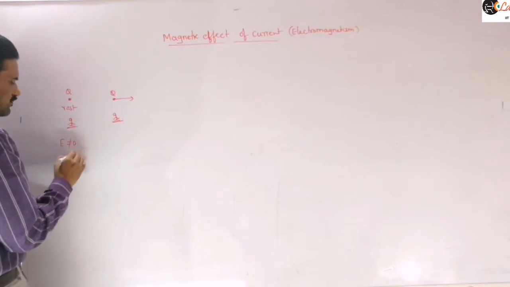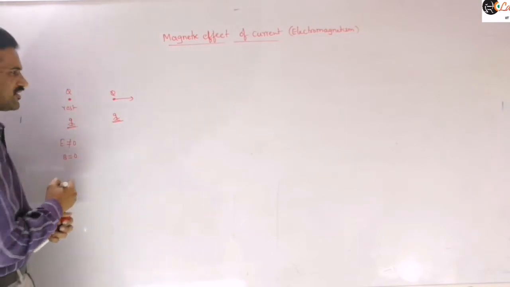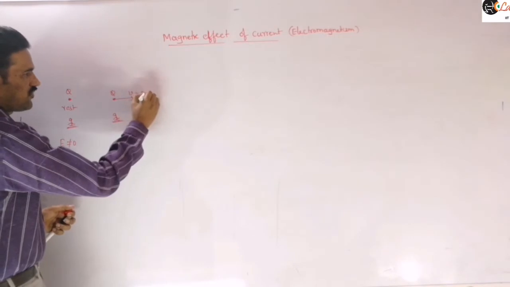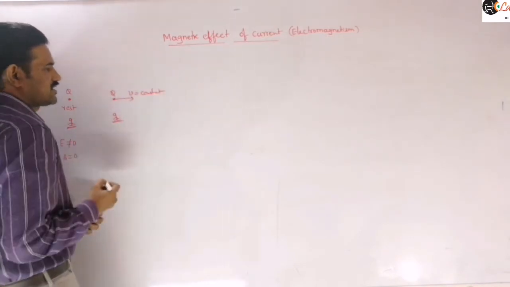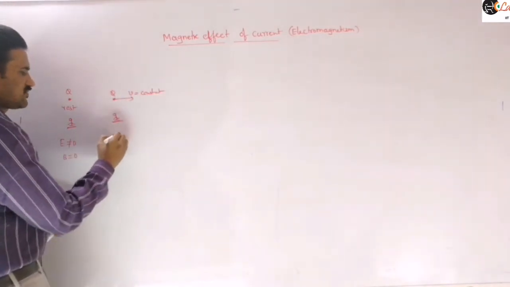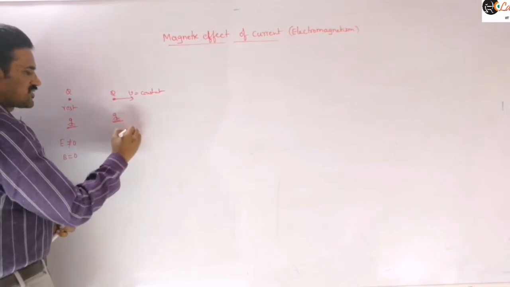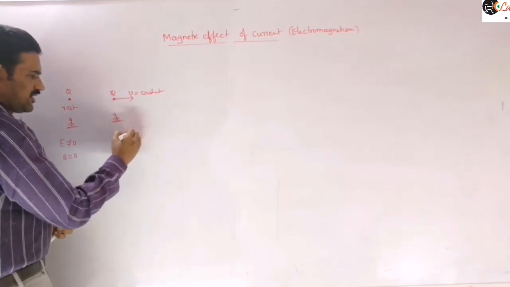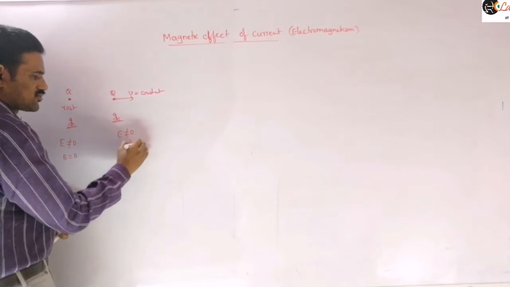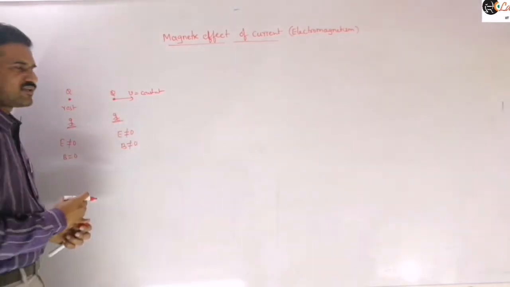Magnetic field is zero. It doesn't produce a magnetic field. If it is moving with a uniform velocity, when this charged particle is moving with a constant velocity with respect to this, it produces an electric field as well as a magnetic field. It produces some non-zero magnetic field also.